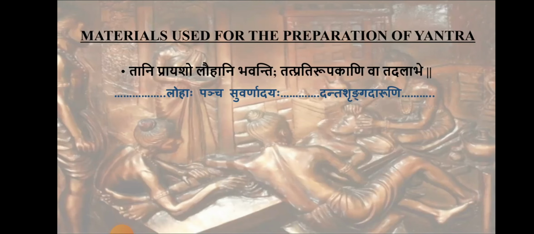And if it is not available, tadalabhe, then we can go with venu, danta, shringa and other materials. While selecting the materials, it should be noticed whether it will serve the purpose. So mainly it is prepared of loha, and if it is not available, we can go for venu, danta, shringa, daru, vriksha, etc.